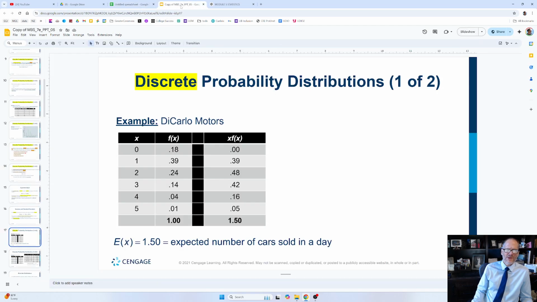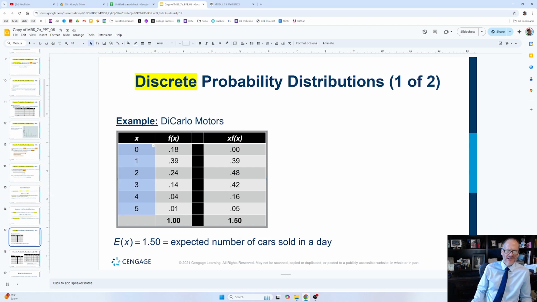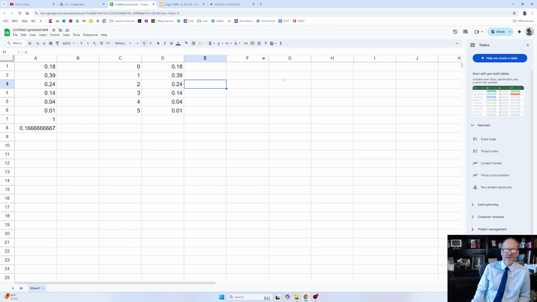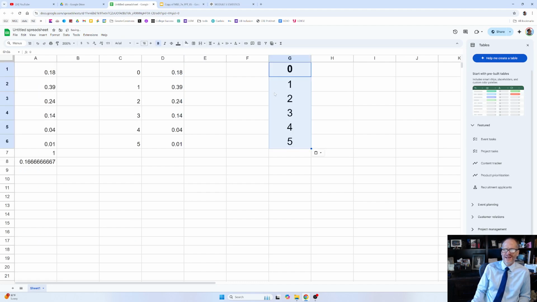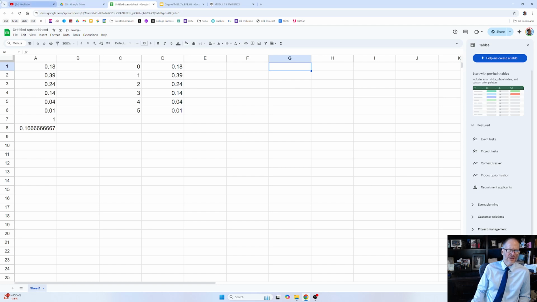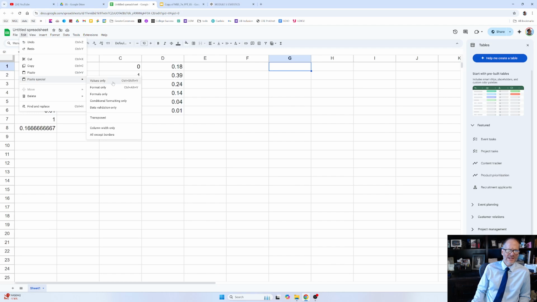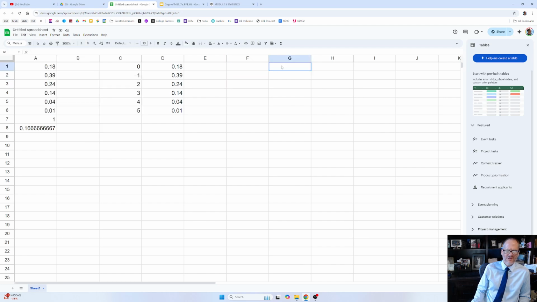And so the first time I grab this data right here and I copy that, if I bring it in here, Control C to copy it, and then come over here and Control V to paste it, it pastes it in with formatting. So the other one I used here was undo, which is Control Z. So I'm going to do Control Z there on my keyboard, undo that. And I'm going to do Control Shift V to paste just the values, and it's not going to bring in the formatting. Control Shift V, paste it without formatting.